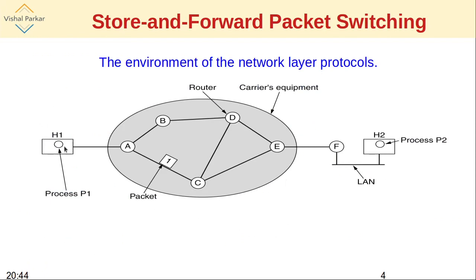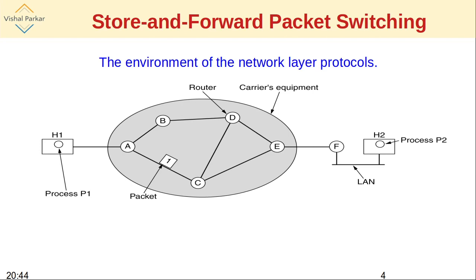Whenever that message is sent from the transport layer to the network layer, that may be the ISP's scope. Now the network layer will divide that message, if it cannot be held in a single packet, into multiple packets, so that the whole message can be transported.